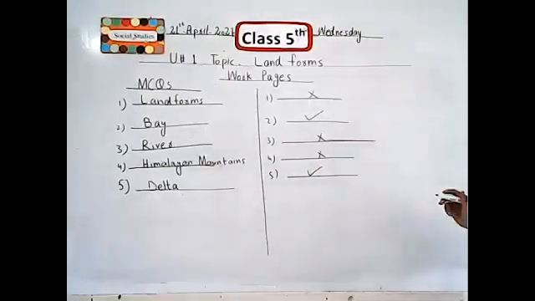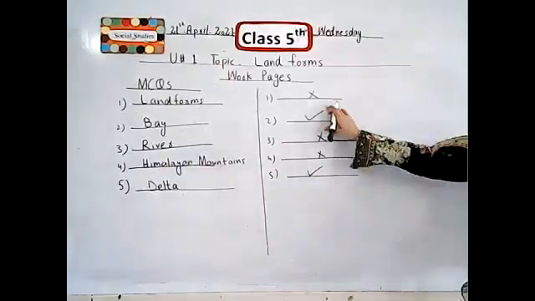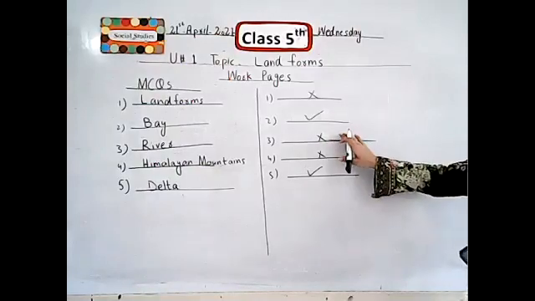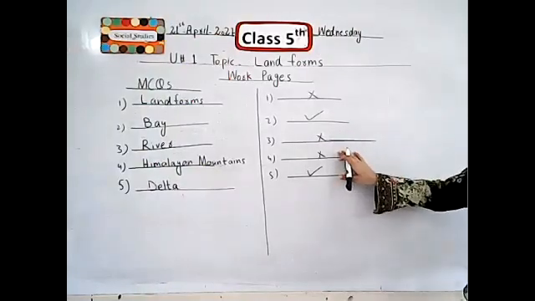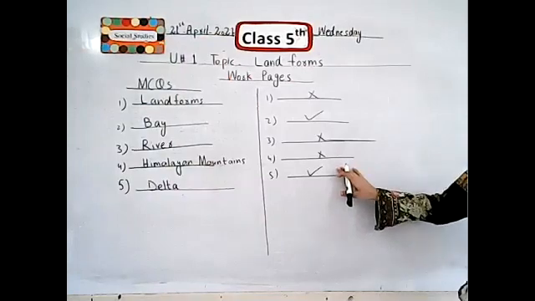Is it clear? First statement is wrong. Second statement is true. Third one is cross. Number 4 is cross. And number 5 is true. I hope all of you understand and also note down.